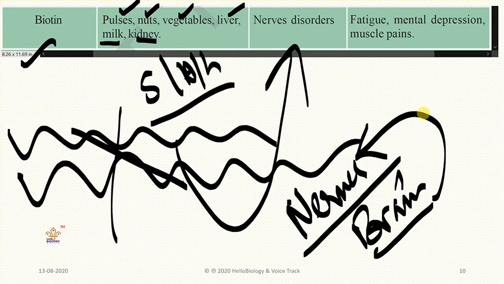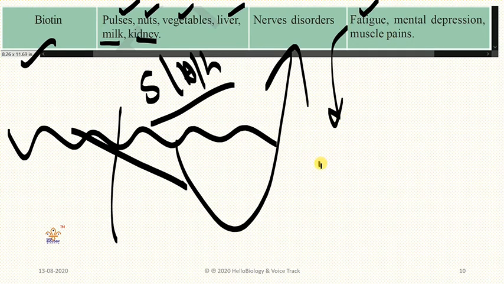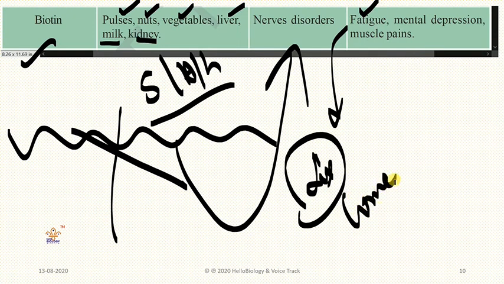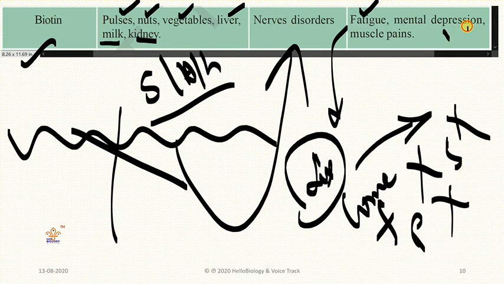And how to recognize whether we are not taking proper biotin? Fatigue, unable to do any work, and very little interest in coming out. If your friend is asking you to come to a function, you say no, I won't come. If parents are asking you to attend a function, or go to a neighbor's home and bring one bowl, or go to the shop, you will say no. These are all signs of mental depression, and muscle pains also occur. So you need to eat maximum pulses, it is most important.